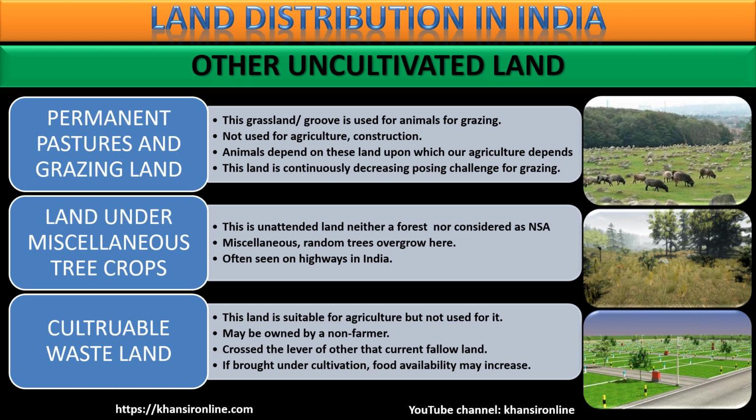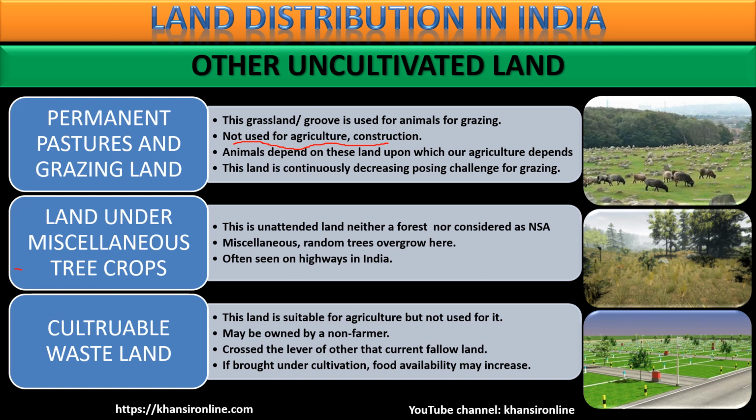These animals need to eat their regular diet, and the animals are taken to a specific area where vegetation has grown, especially for animals to graze. This is known as grazing land. If you are a farmer, you need grazing land for your cattle to eat their food. And we can see that the grazing land is continuously being reduced in size, and that is a matter of worry and a matter of concern.